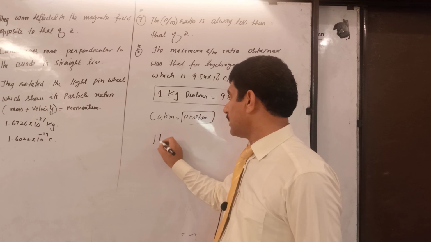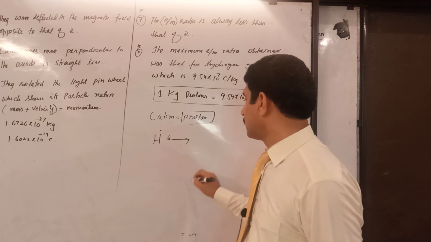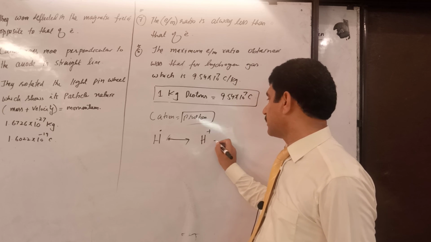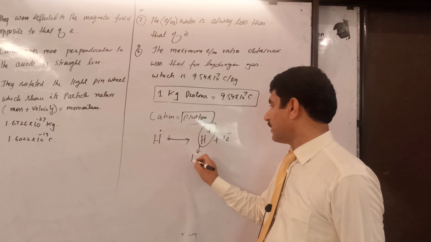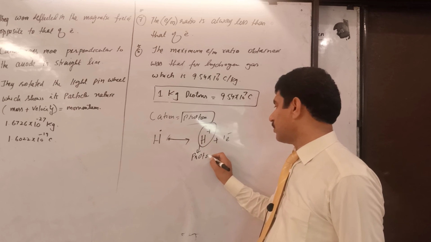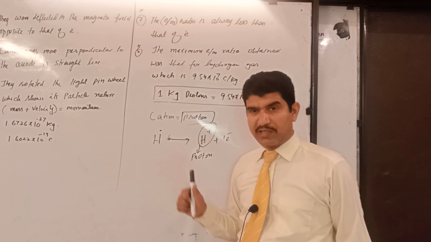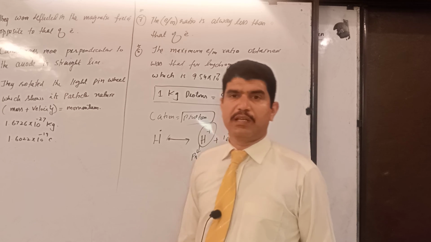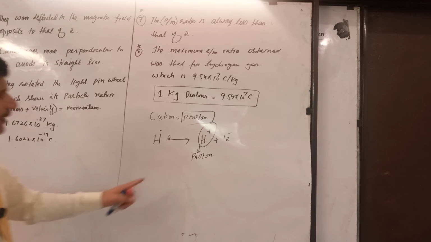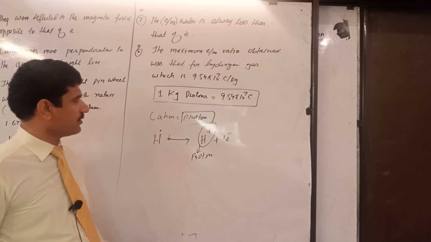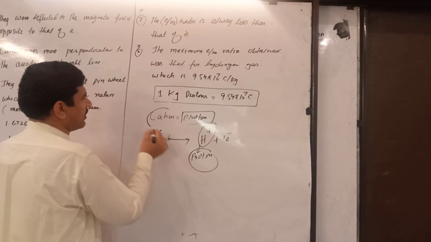Look, this is a hydrogen atom. When it loses this electron, it changes to H plus, and this one electron goes away. Now we can call it a proton. Right student? अगर हम सिर्फ हाइड्रोजन गैस इस्तेमाल करेंगे, so we will say that the cation is proton. Otherwise, if you use any other gas, then you cannot use the word proton. You will use the word cation.